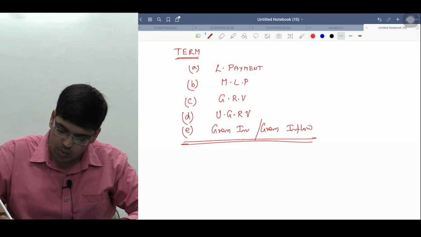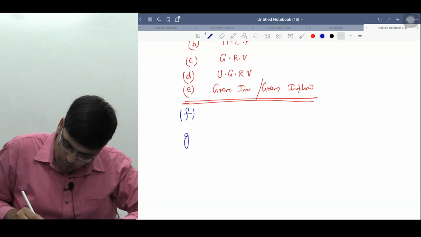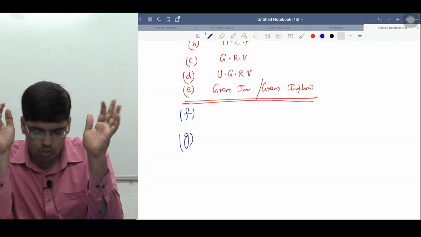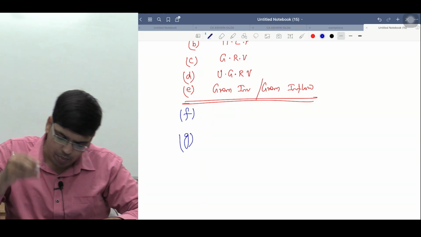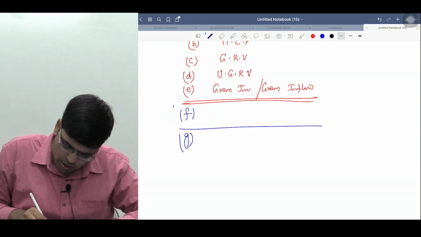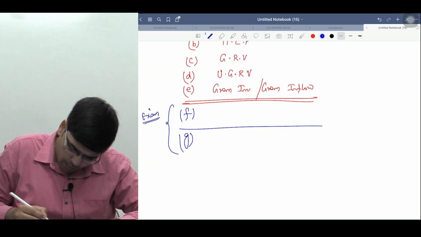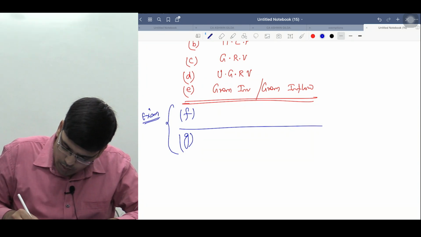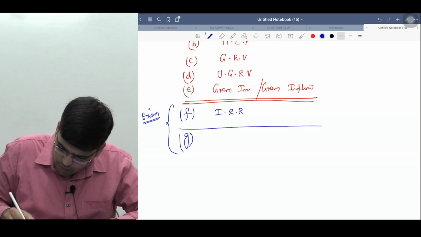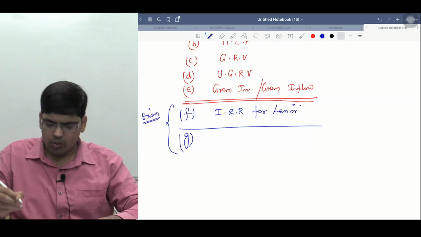Now there are some more terms that we need to understand, that is point number F and point number G. ये दो चीज़ भी है, ध्यान से सुनना है. These two things can be asked in the exam. Point number F is the internal rate of return for the lessor.